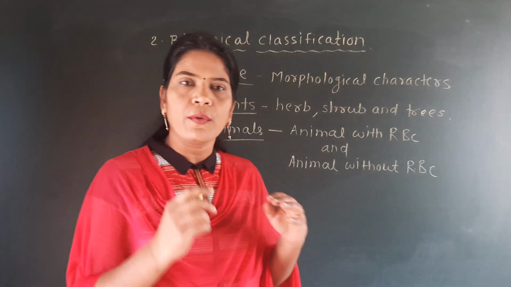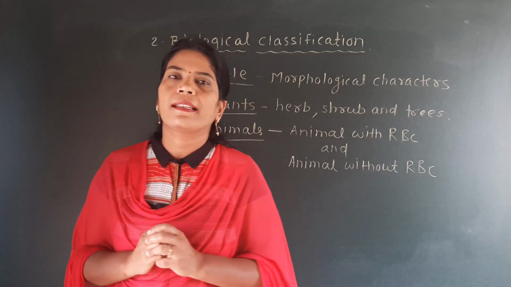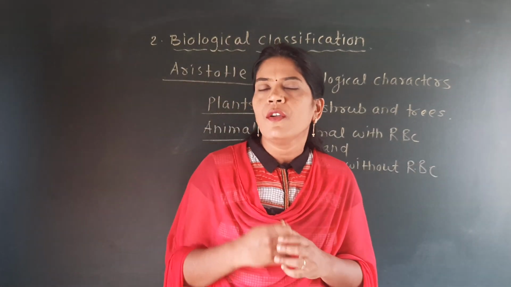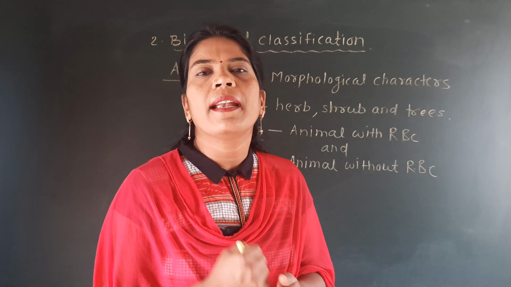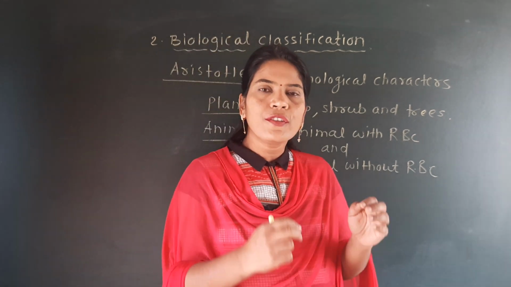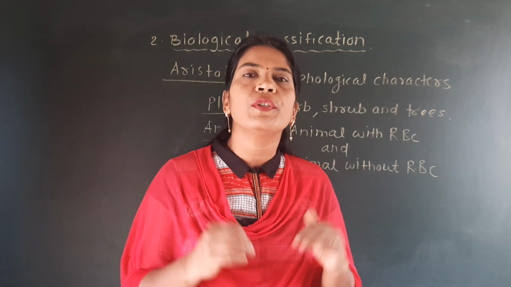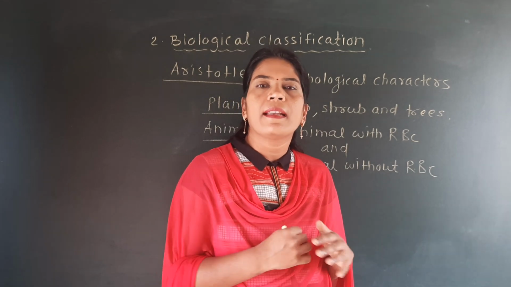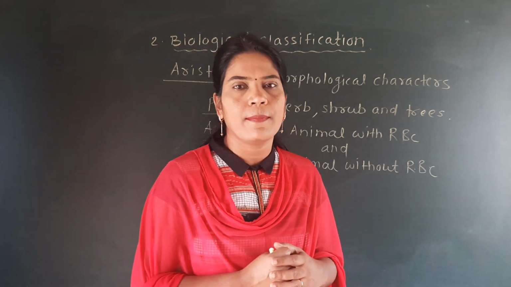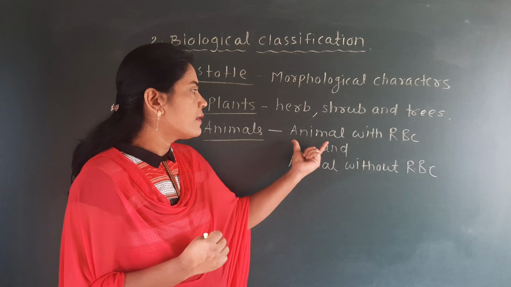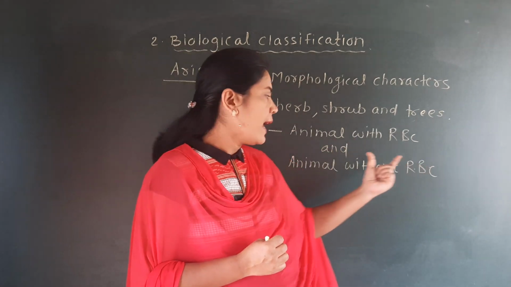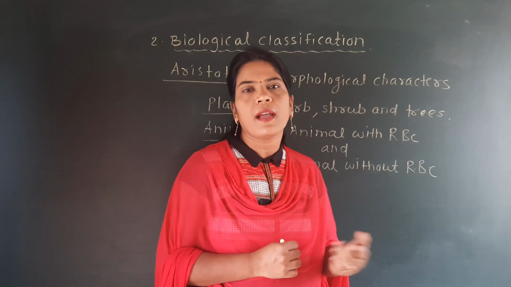That means he noticed that some animals have RBC. What is meant by RBC? Red blood cells. And he also found that there are some animals which do not have red blood cells. So he called some animals with RBC and the other animals without RBC.